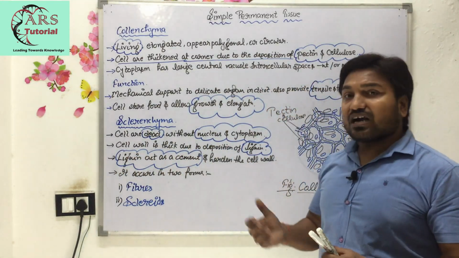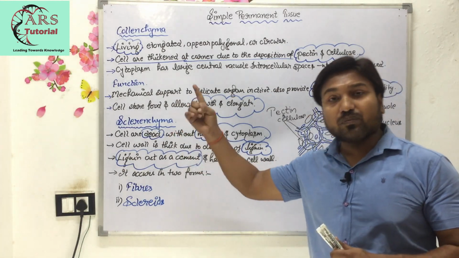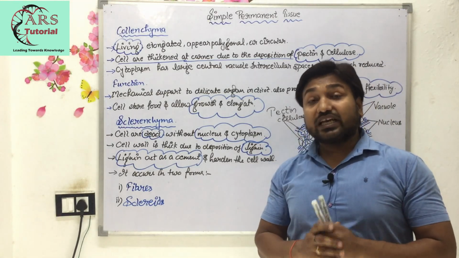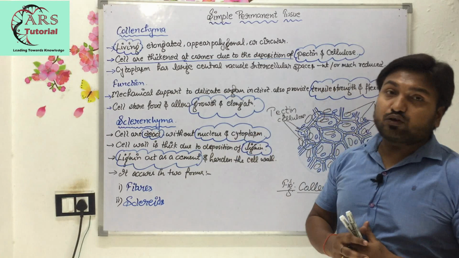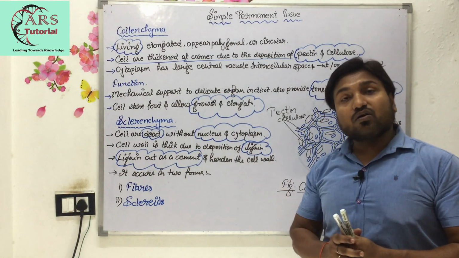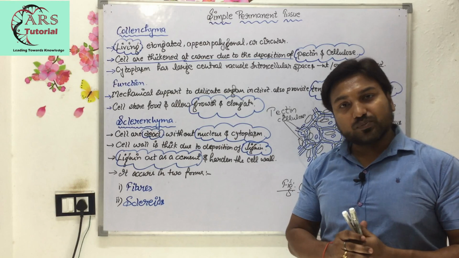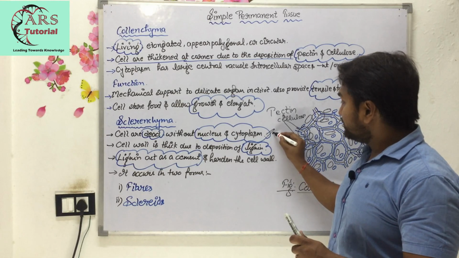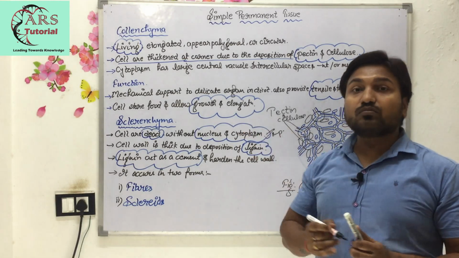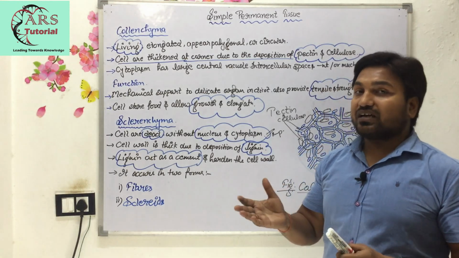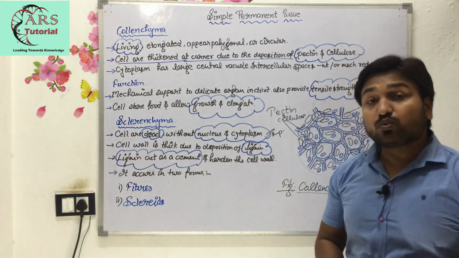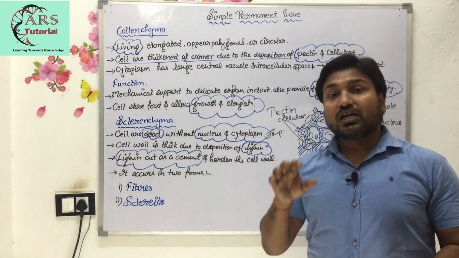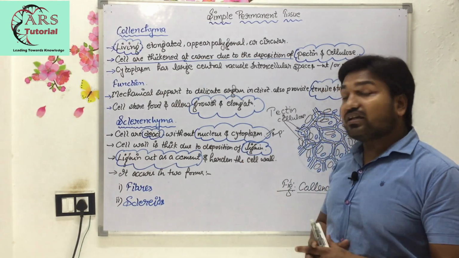So sclerenchyma cells are dead cells. Here it is very different from parenchyma and collenchyma, because parenchyma and collenchyma are living cells, whereas sclerenchyma is dead cells without nucleus and cytoplasm. But in parenchyma and collenchyma, nucleus and cytoplasm are present and they are living cells. So it is a very important point that you have to note down, and it is different from the two tissues, parenchyma and collenchyma. Next point: the cell wall is thick due to the deposition of lignin. Lignin acts as a cement and hardens the cell wall.